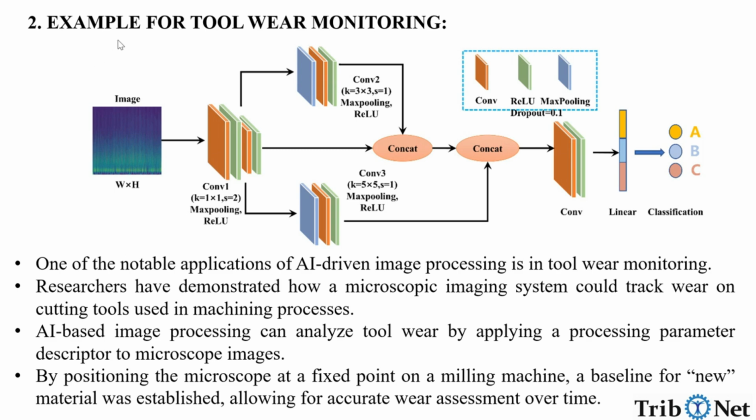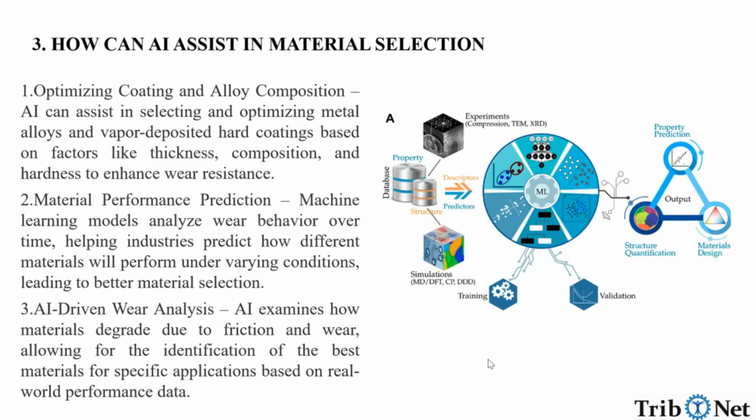One of the famous examples of using artificial intelligence is in tool wear monitoring. This is a notable application of AI-driven image processing, where researchers have demonstrated how a microscopic imaging system could track wear on the cutting tools used in machine processing. AI-based image processing can analyze tool wear by applying the processing parameter descriptor to microscope images. By positioning the microscope at a fixed point on a milling machine, a baseline for a new material was established, allowing for accurate wear assessments over time.